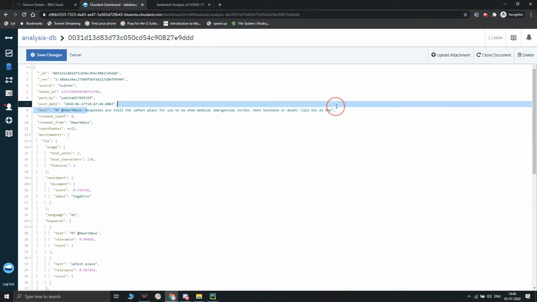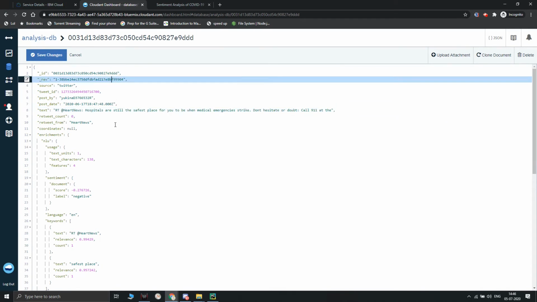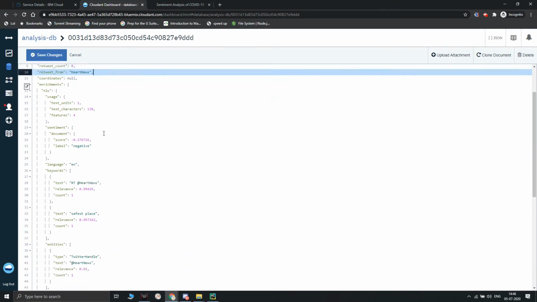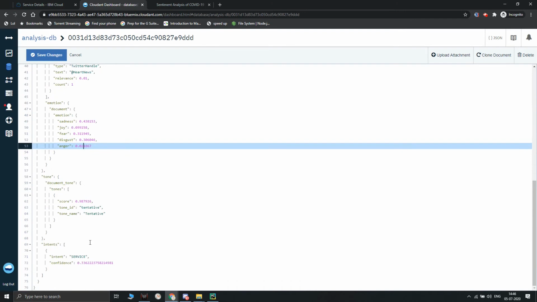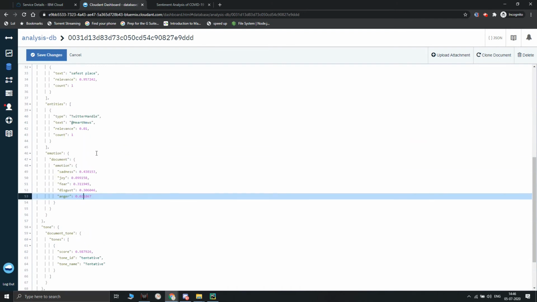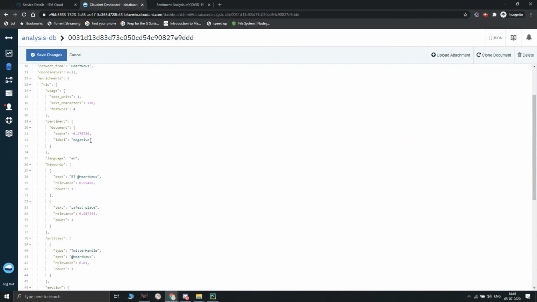This is the main text of the tweet, the ID, the retweet from. Next, we can go down, see the sadness, joy, and the probabilities of their happening. The final can be seen here, and the overall can be seen here.